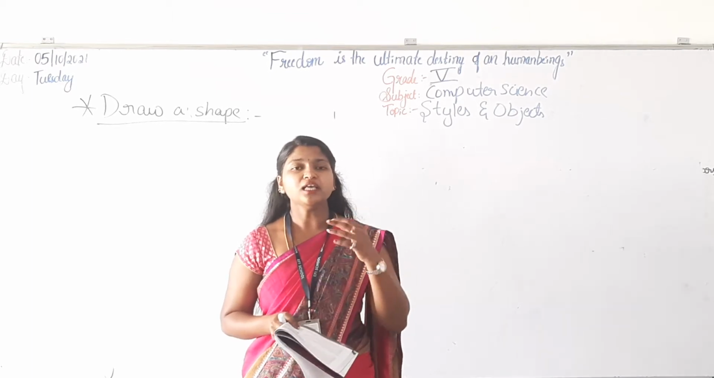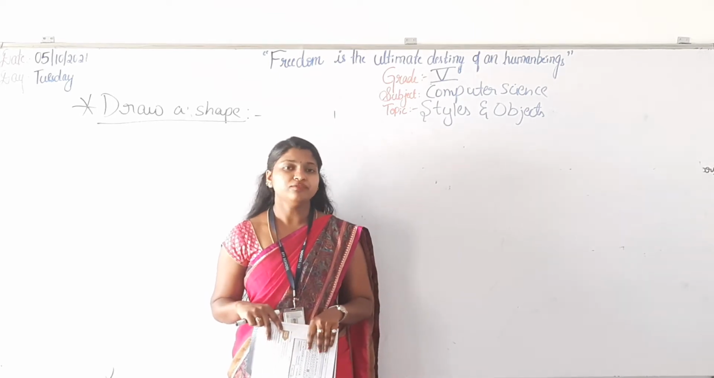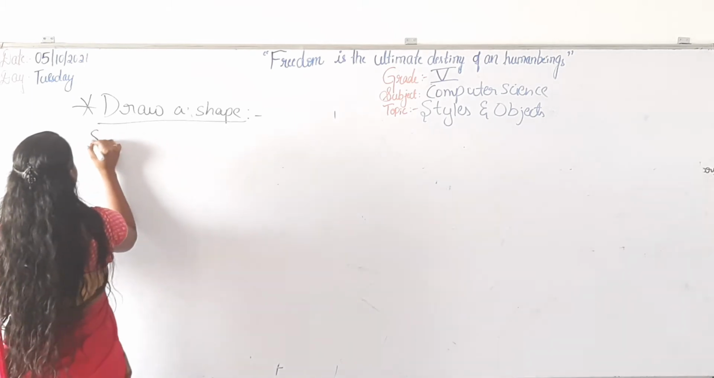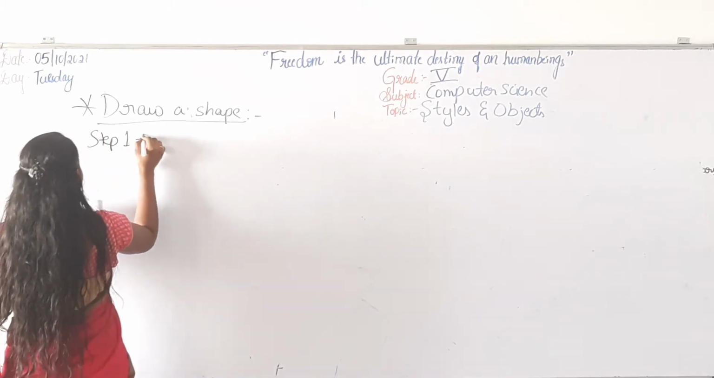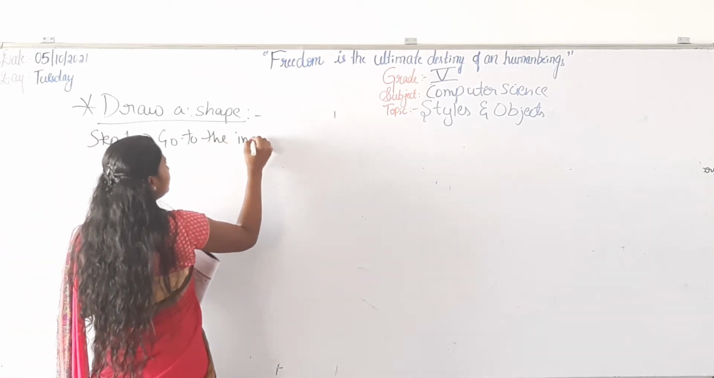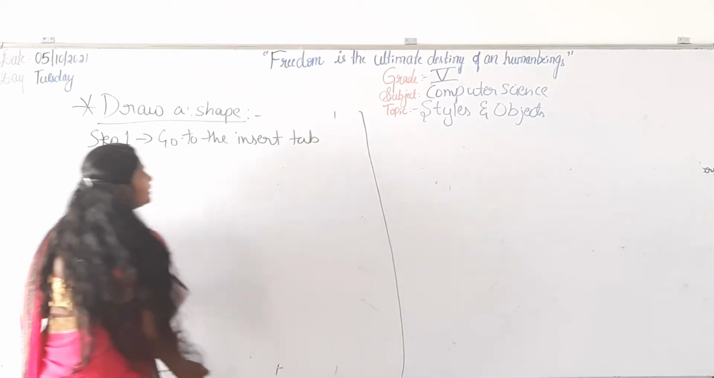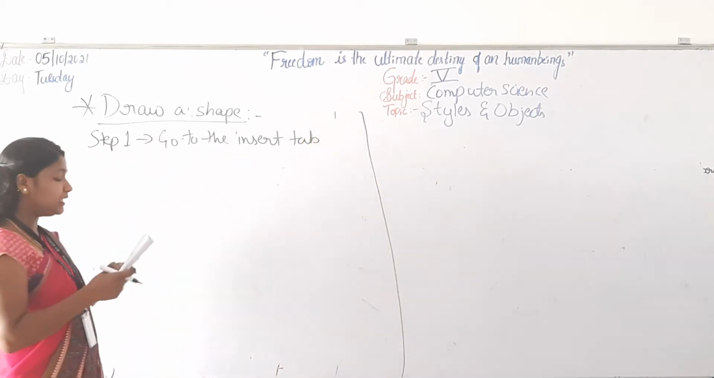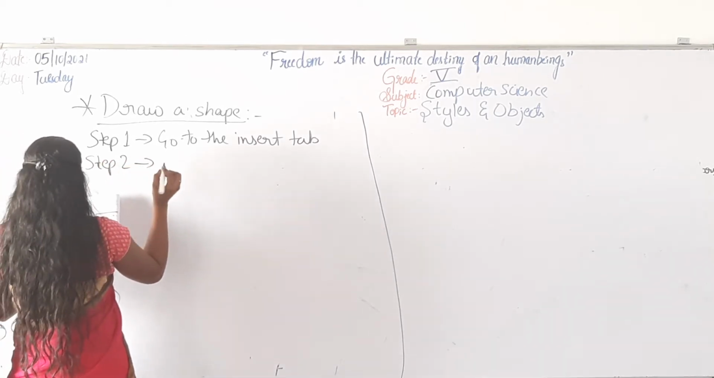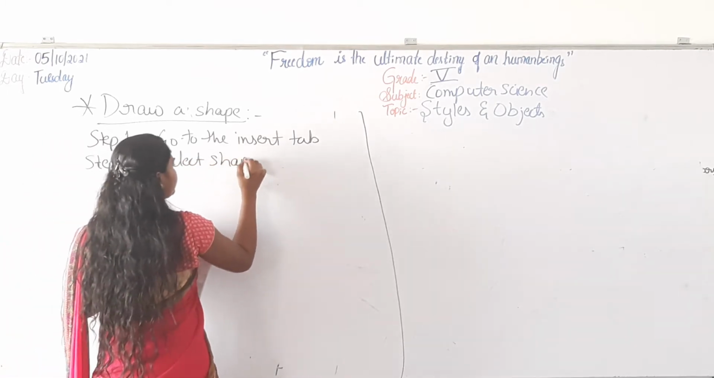Now we will study the steps we have to follow to insert shapes in Microsoft Word. The first step is: Step 1, go to the Insert tab. Yes, you have to click on the Insert tab as I told. Then Step 2. What is Step 2? Select the shape that you want.